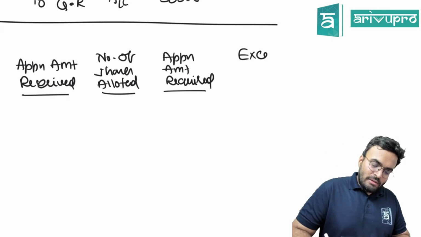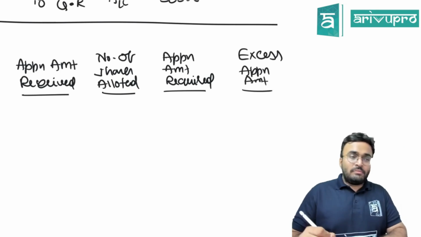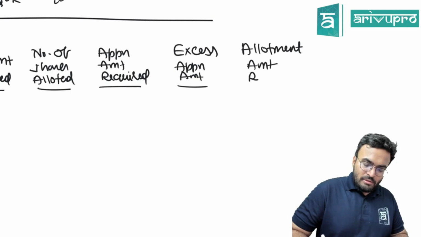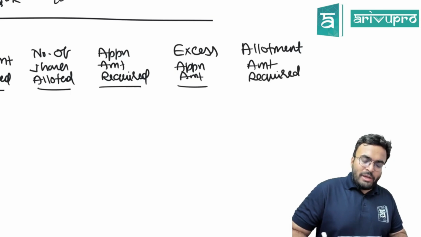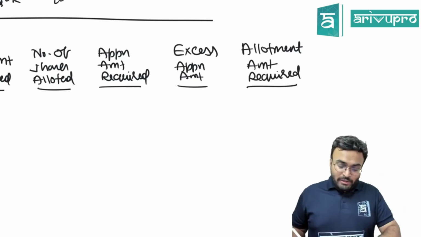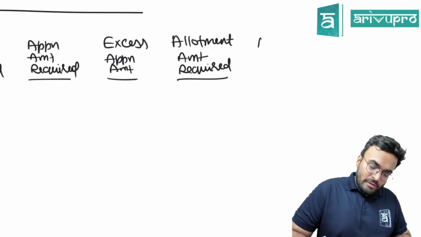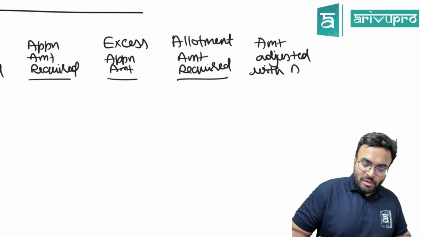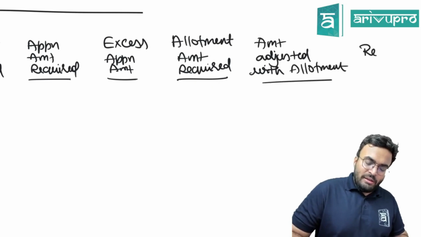Excess application amount. Allotment amount required. After that, amount adjusted with allotment. Finally, you will have any refund, if any.